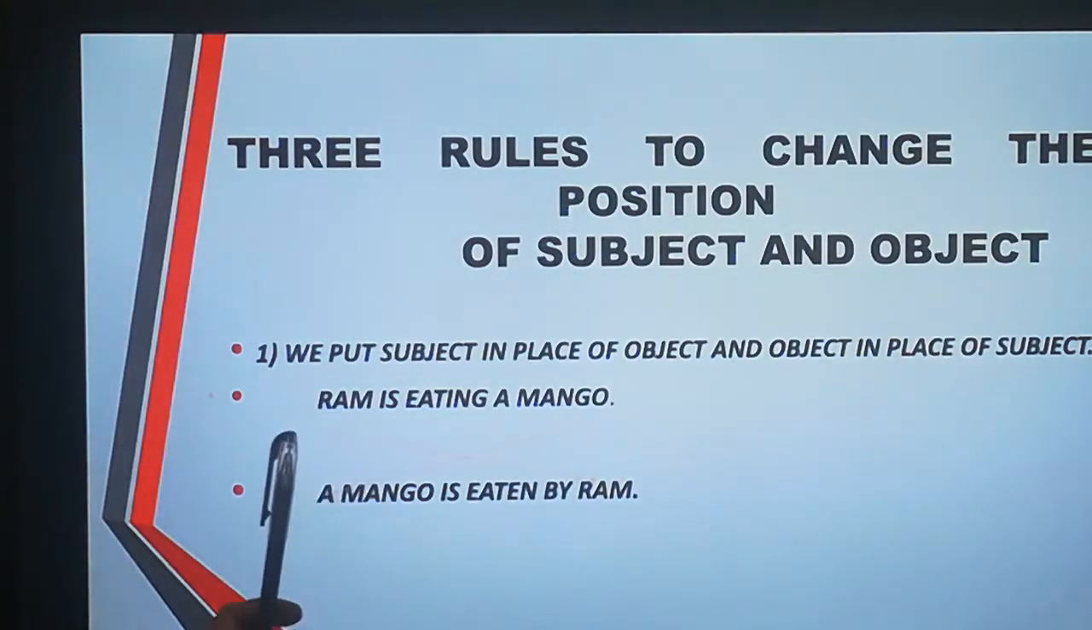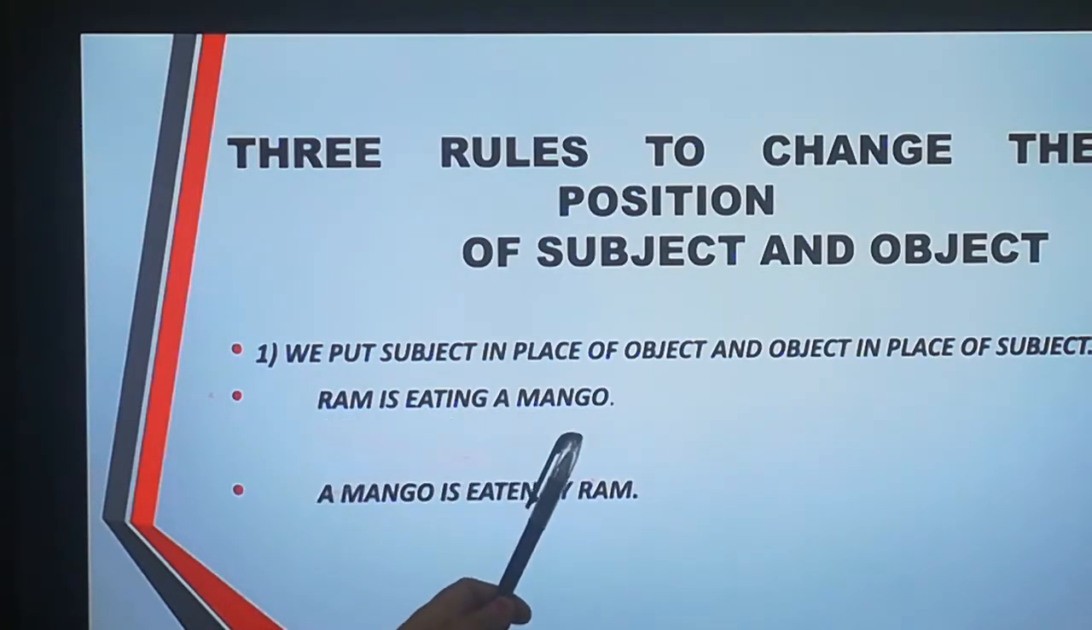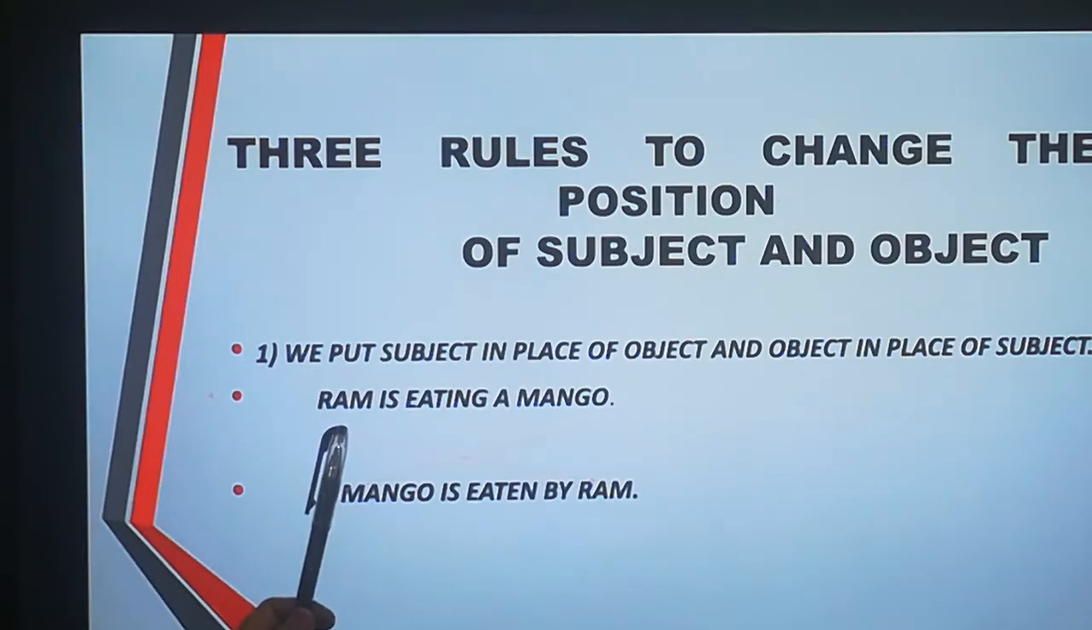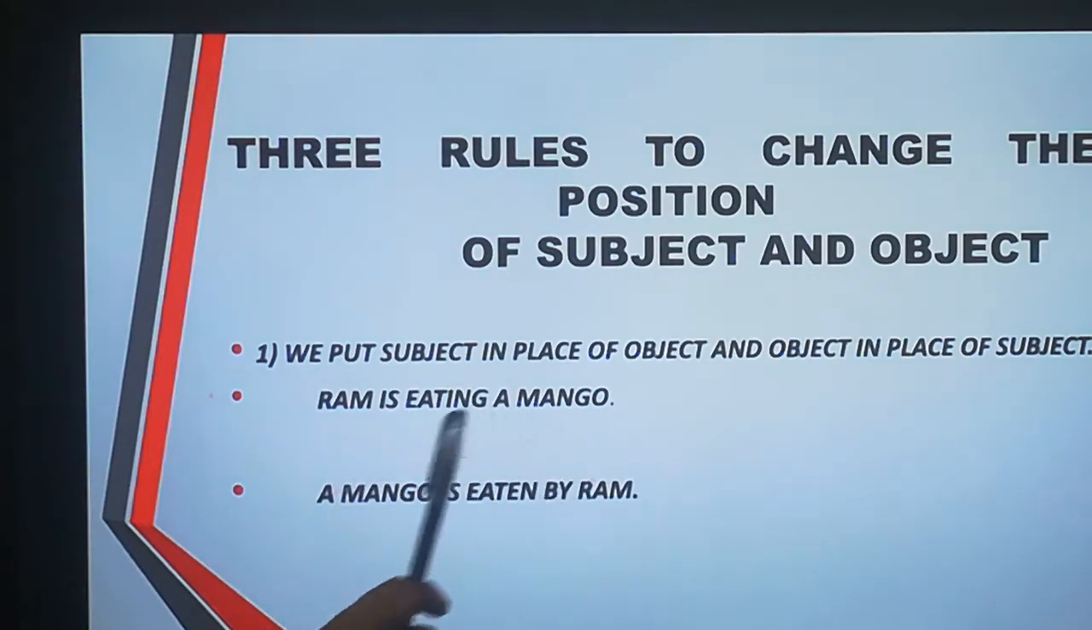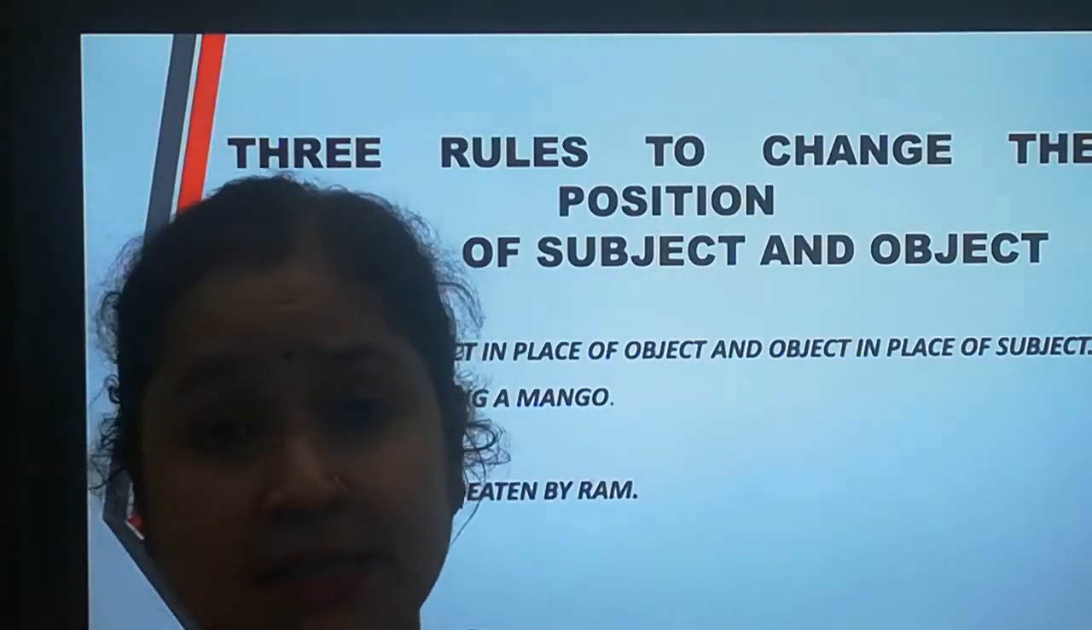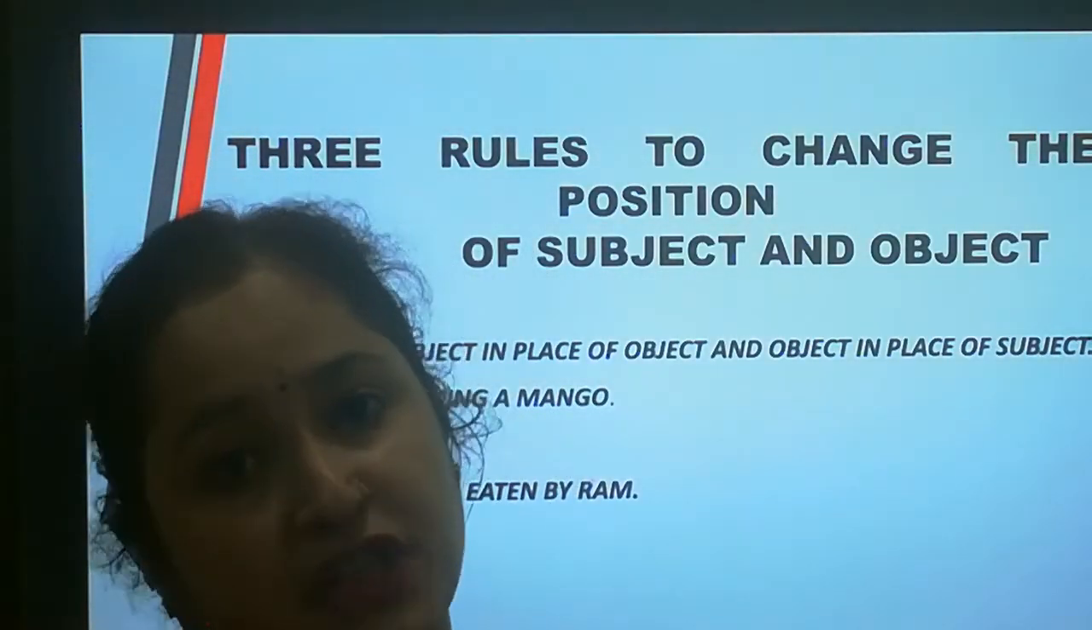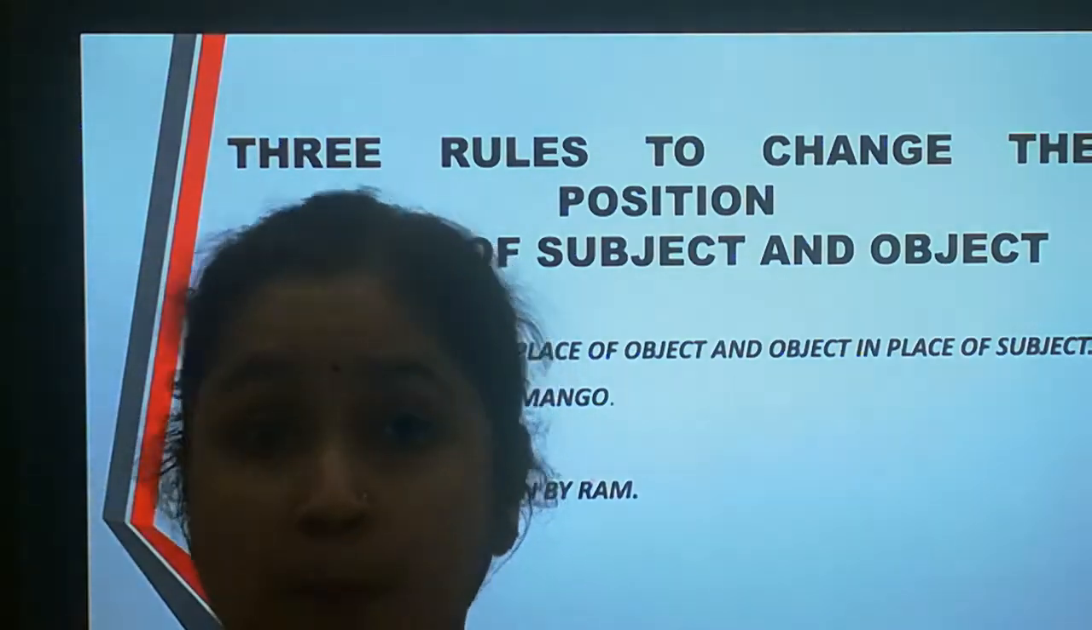For example, there is a sentence. Let us understand with the help of this example. Ram is eating a mango. Here, Ram is the subject and a mango is the object. So, we will interchange the position of subject and object. We will put Ram in place of object and a mango will come in place of subject. So, understood students? We interchange the position of subject and object.